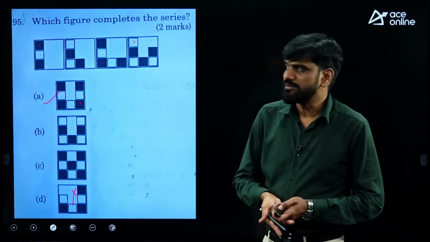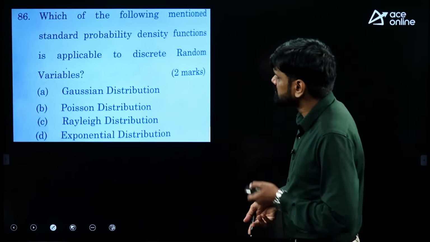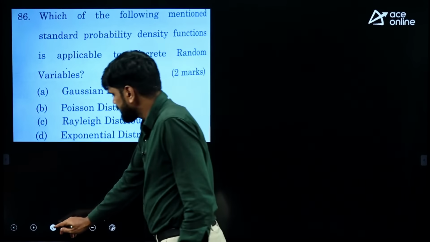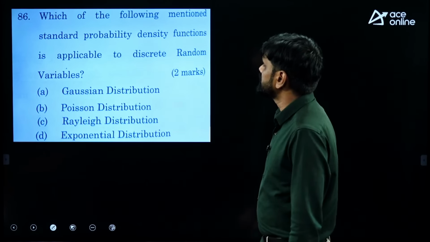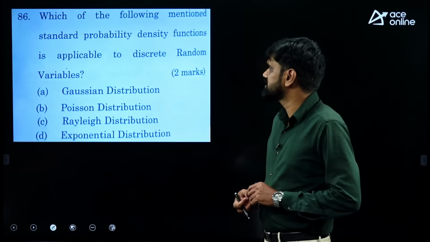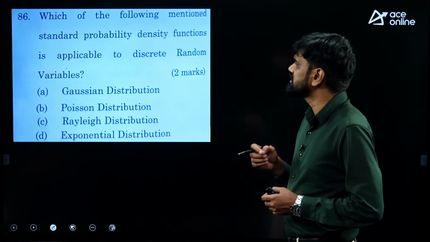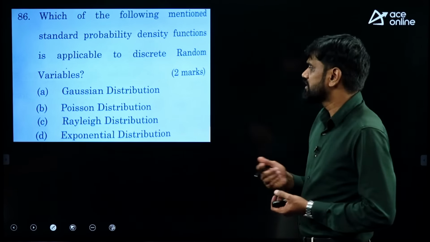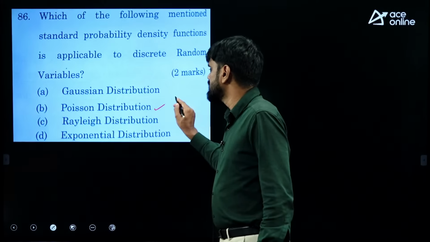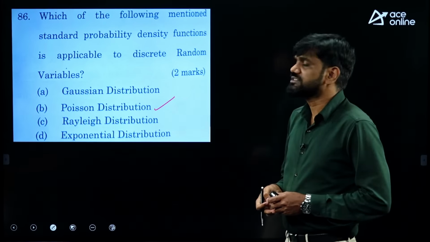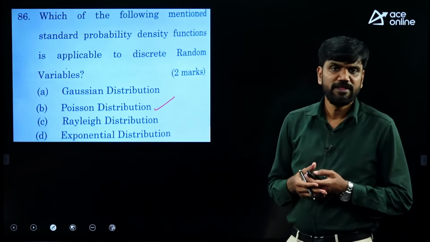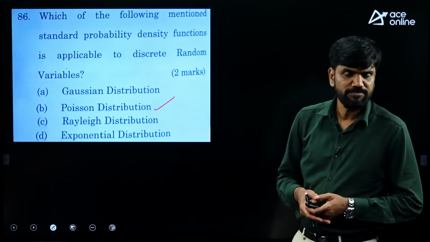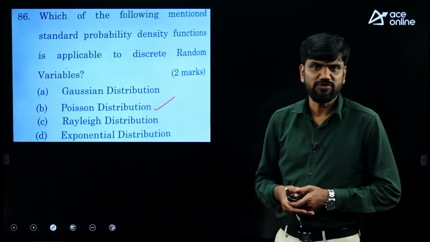Right? These are the questions from aptitude, and this is the question that is asked from probability. It is a simple theory based question. Which of the following mentioned standard probability density functions is applicable to discrete random variables? For that one, Poisson distribution is used for discrete random variables. So these are the questions that have appeared in the aptitude part along with probability. Thank you. Our friend will continue with that.